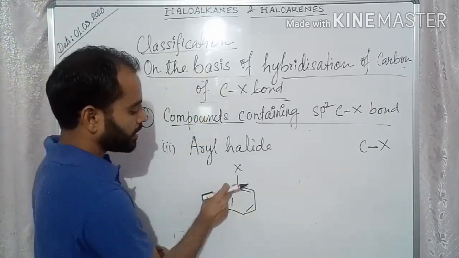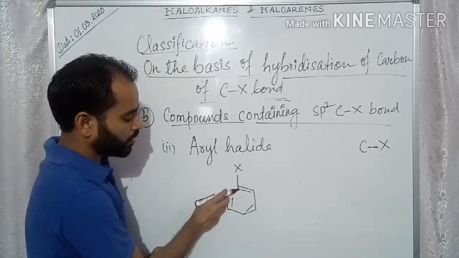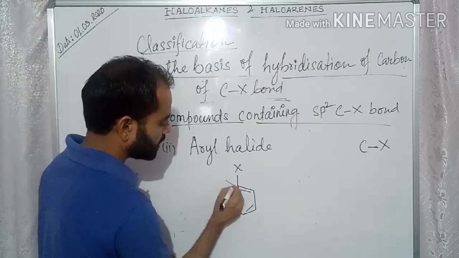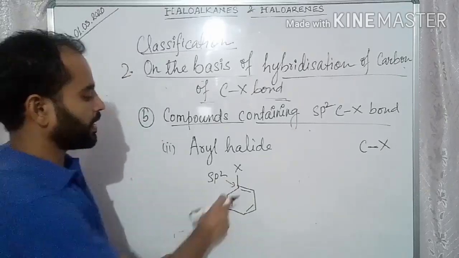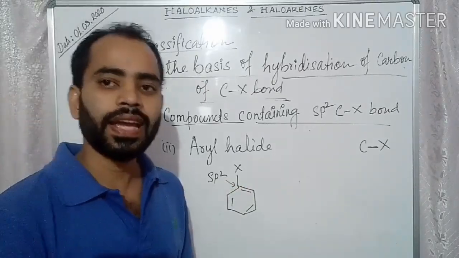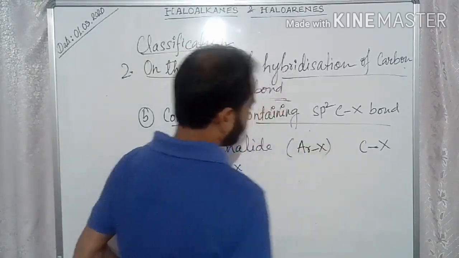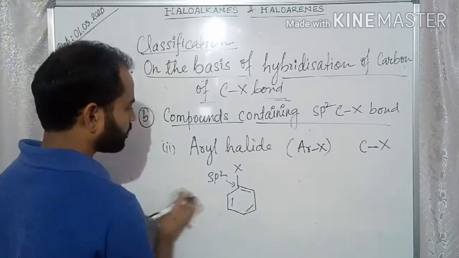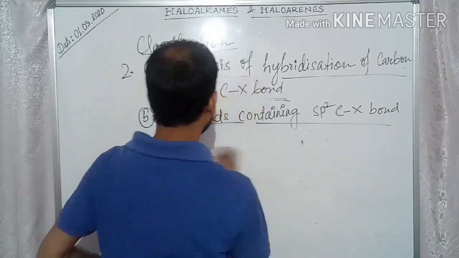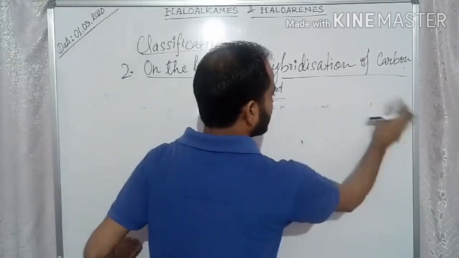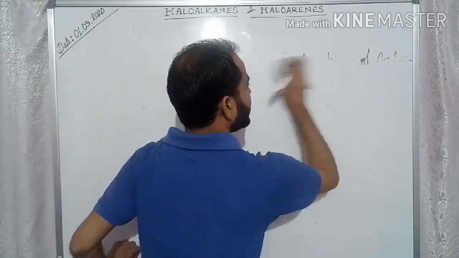That means this carbon is sp2, again you see 1, 2 and 3 sigma bonds, so it is an sp2 hybridized carbon, and in this carbon there is a benzene ring, so it is called aryl halide. It is represented by ArX, aryl halide or haloarene. So these are the classifications of the compounds haloalkane and haloarene in different categories.